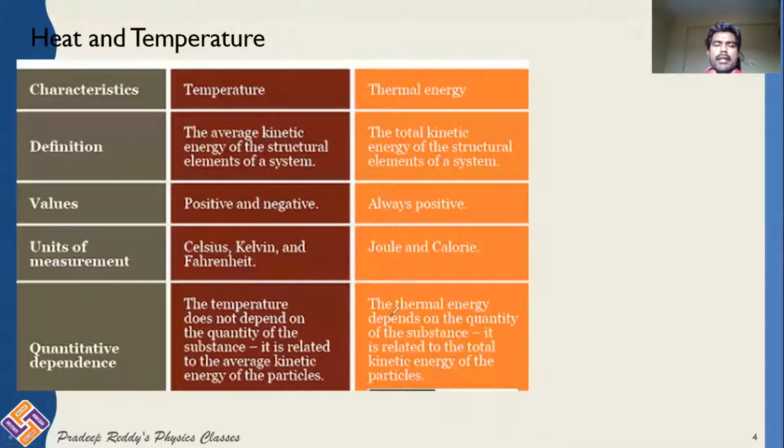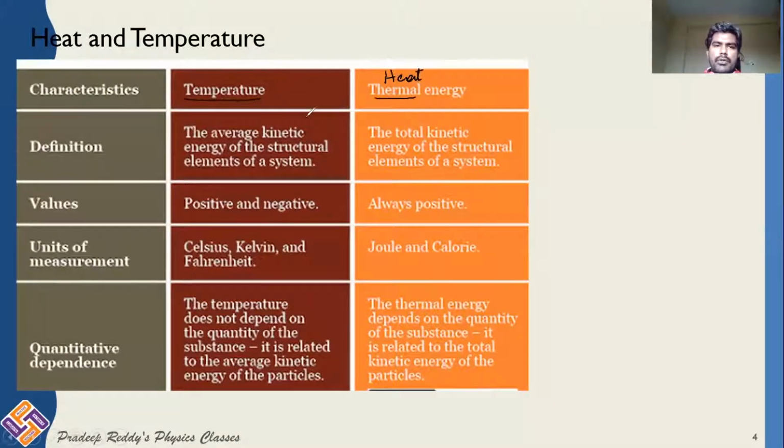Characteristics of temperature and heat energy. Heat energy is also called thermal energy. The name thermal itself denotes heat. We will be comparing heat energy with temperature. Now, how can you define temperature?